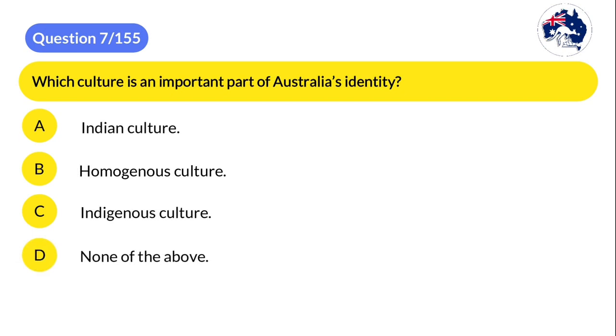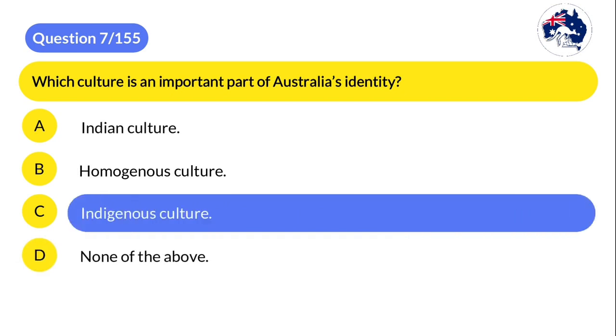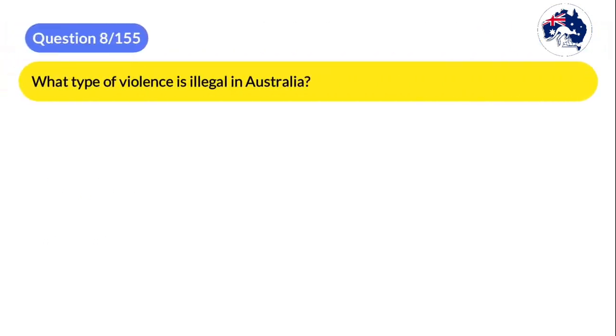The correct answer is C. Indigenous culture. 8. What type of violence is illegal in Australia?